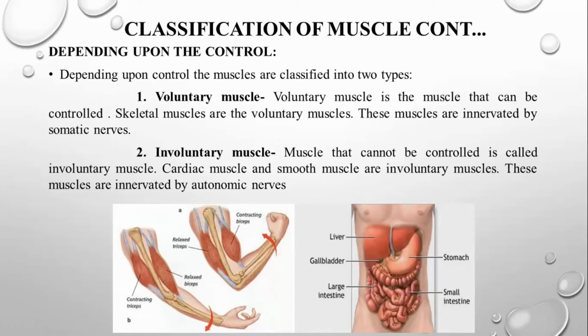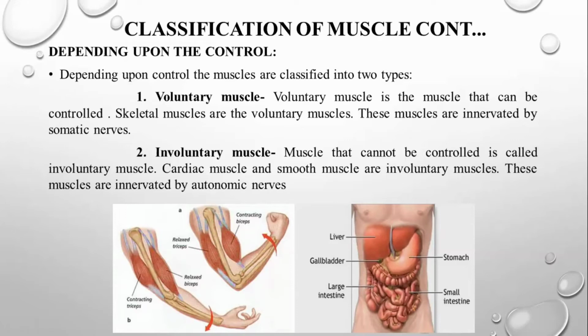So depending upon the control, the muscle is classified into two types. One is voluntary muscle, which is the muscle that can be controlled by the person. The skeletal muscles are the voluntary muscles. The only muscle that is voluntary is the skeletal muscle. These muscles are innervated by the somatic nervous system.